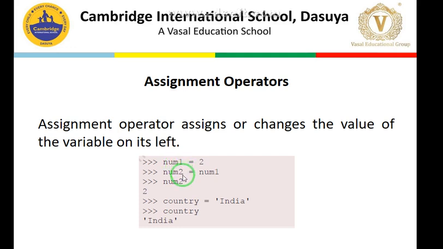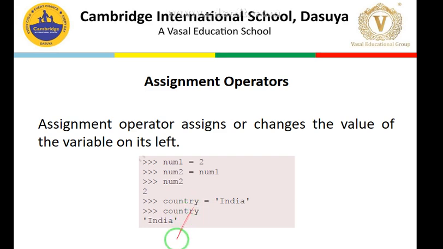In the next example you can see num1 is assigned to num2. It means the value of variable num1 will be assigned to the variable num2, and when you display num2, this output you will get. Similarly, let's say here country is a variable and I want to assign it the value India. Simply using the assignment operator you can assign the value India to this variable country.